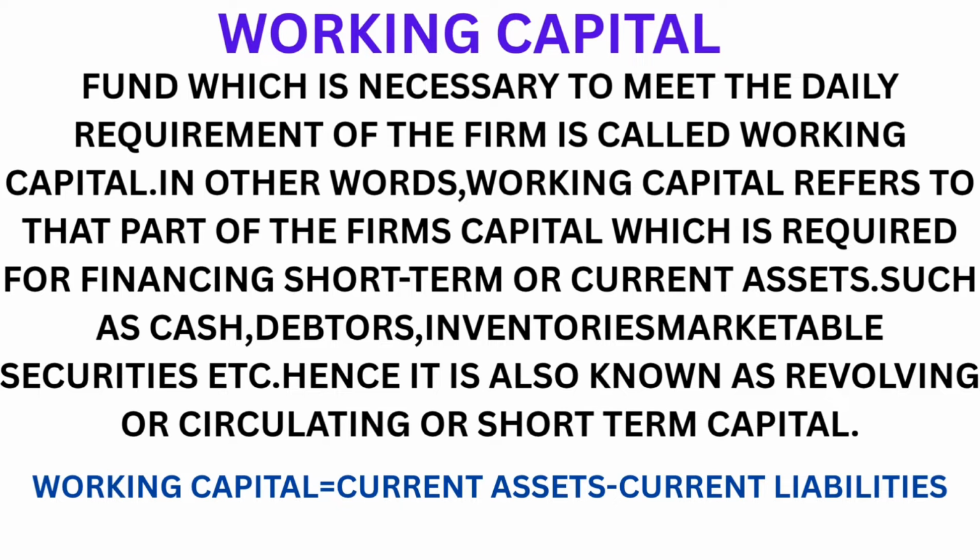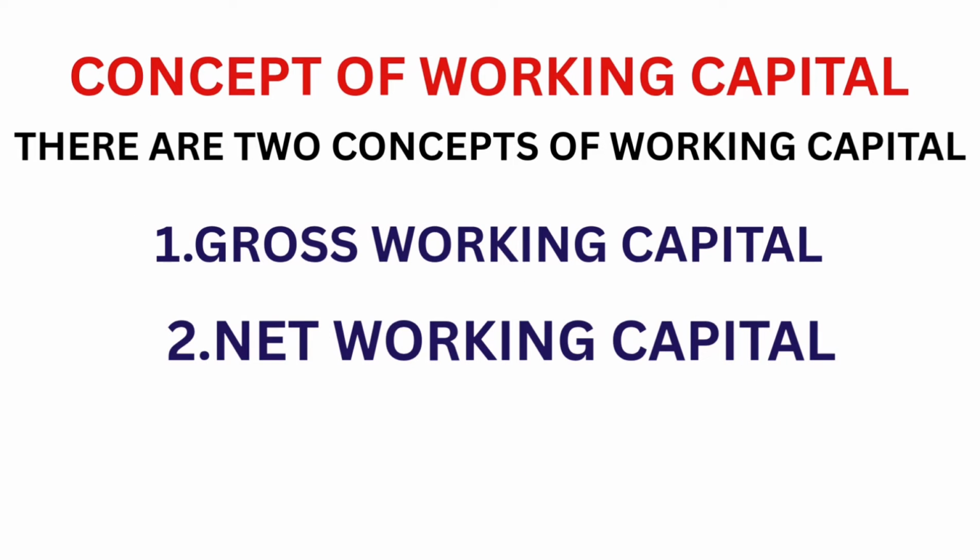And the formula of working capital is current assets minus current liabilities. So the difference between current assets and current liabilities represents working capital. What are current assets? Current assets are those assets which can be converted into cash within a period of 1 year. And current liabilities are those liabilities which we have to pay within a period of 1 year. Current assets consist of cash, debtors, inventories, marketable securities, bank balance, prepaid expenses.